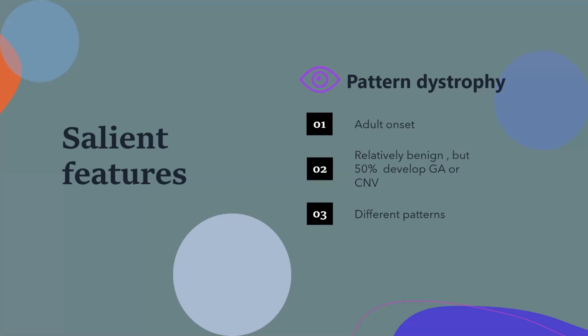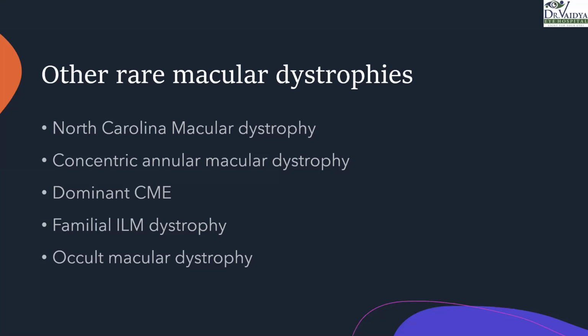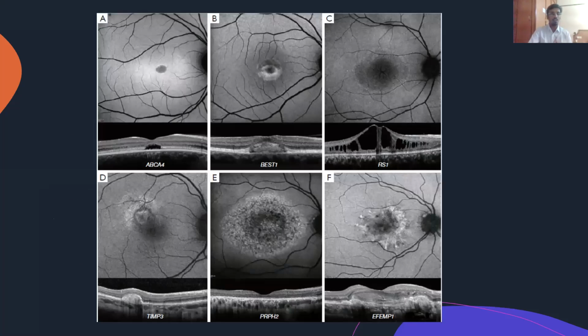The clinical pointers here, again: pattern dystrophy has an adult onset. It has a relatively benign course, but yet 50% of these patients can have geographic atrophy and CNV. And there are different patterns as we have seen here. There are other rare macular dystrophies: North Carolina, dominant CME, familial ILM dystrophy, occult macular dystrophy. These are just for namesake, but you can enlist them in your long answers, and that's about it.